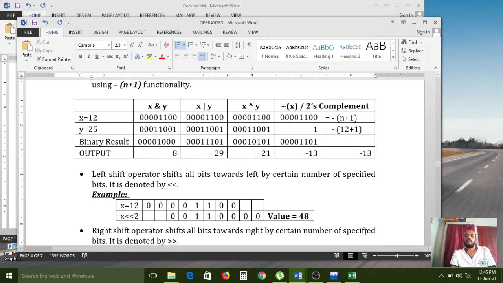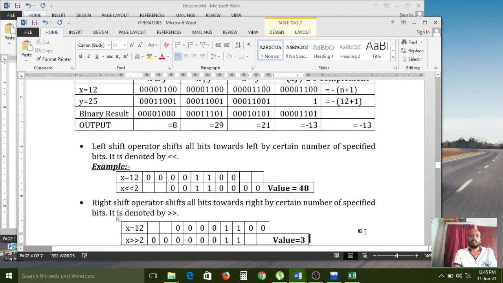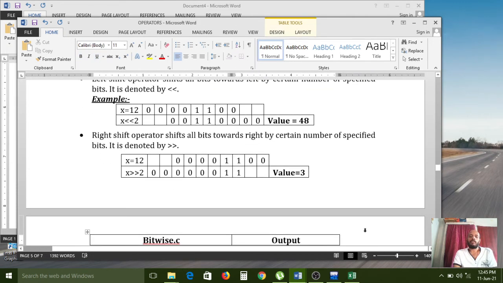And during the examination time you need to write only the operators. Operators are enough. And left shift operator, right shift operator we have to know first. And x equal to 12. So this is the binary number. With the x left shift operator I have to use the number 2 here, so 2 shifts I want to shift. I want to remove the first 2 bits on the left side, leaving 001100. After that you need to place the 2 zero shifts. Then that value becomes 48.